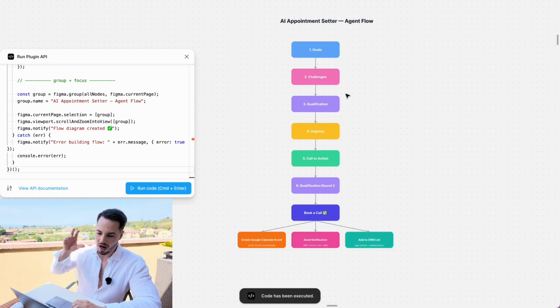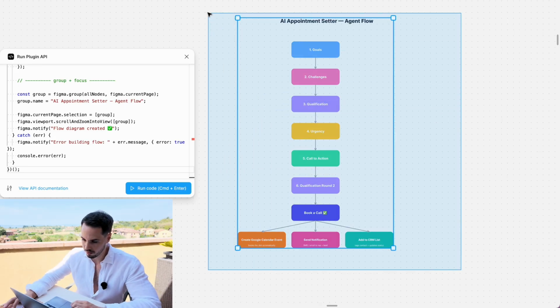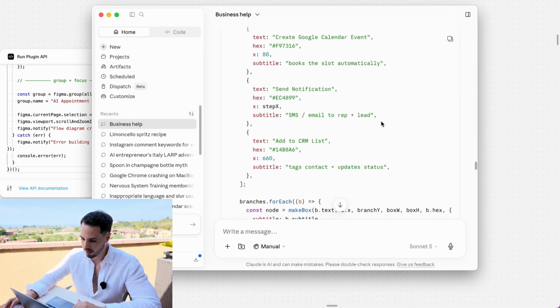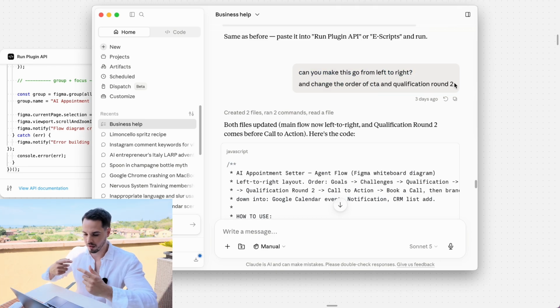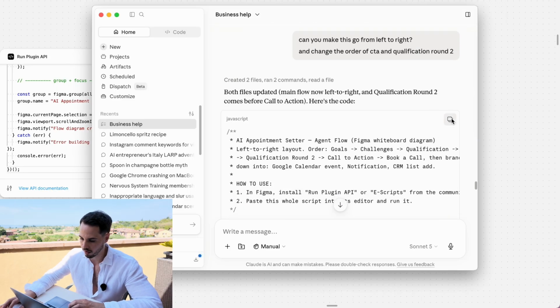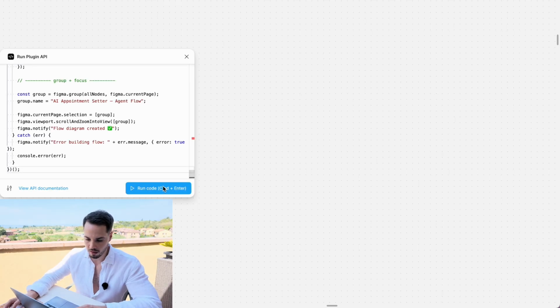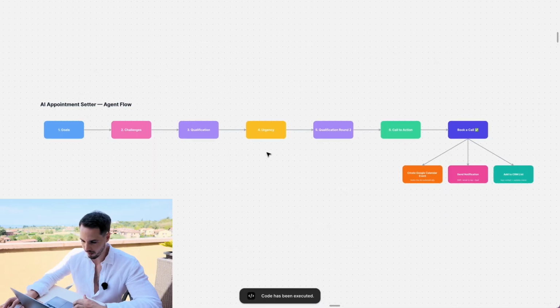Now, for my videos, I prefer whiteboards that go from left to right. So let me just delete this, go back to Claude, and I simply asked, can you make this go from left to right? And then change the order of call to action and qualification round 2. And then boom, of course, there's the code. I copy it, go back to Figma, delete this previous code, paste, and then run. And then boom, there's the core of my whiteboard.